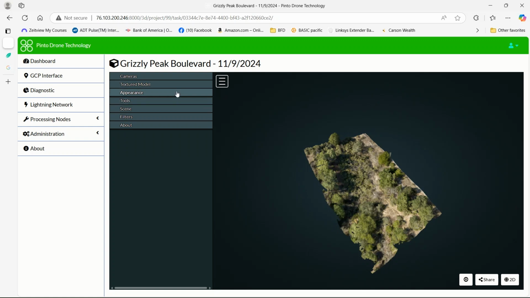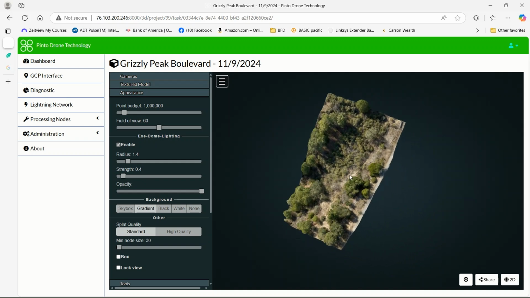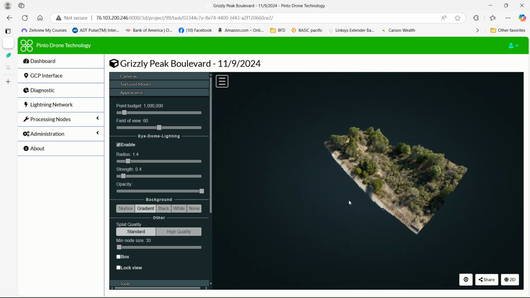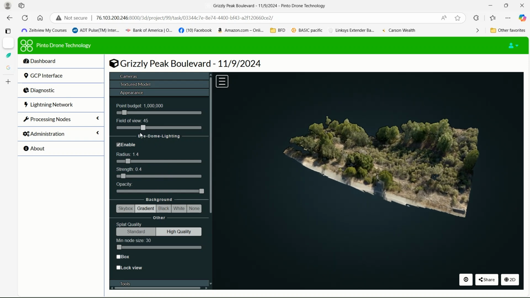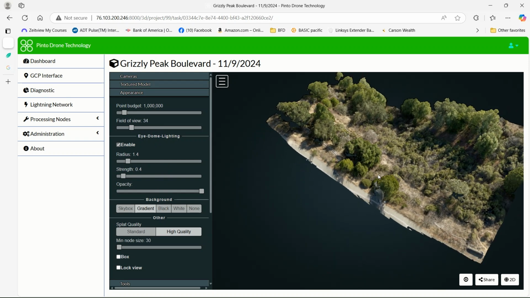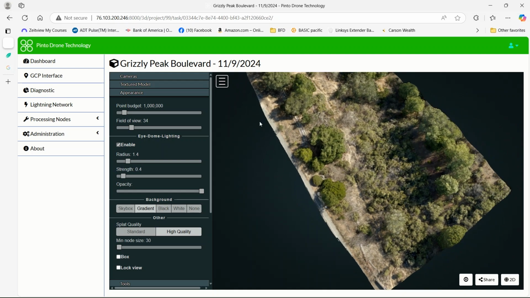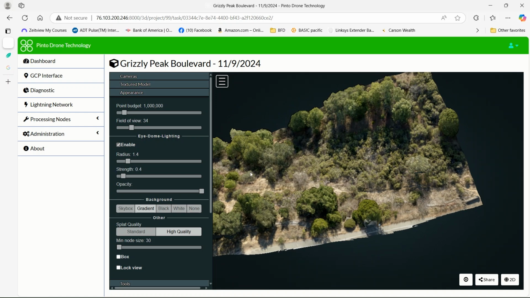You can continue to improve the appearance, which I'm not going to spend a lot of time doing right now, but just know you can. Let's orient this 3D model. We'll turn it so that you can get a grasp of where we're at up on Grizzly Peak, looking down that little wash. Okay, so we'll go high quality, and we'll increase the field of view so it's larger here so you can see it better. These things are kind of hard to manipulate, sorry. But you get the idea. This is the 3D model.